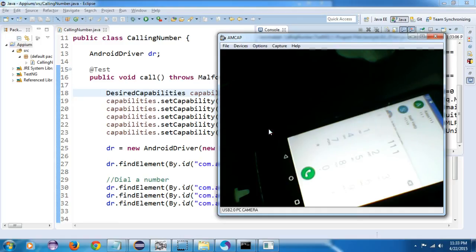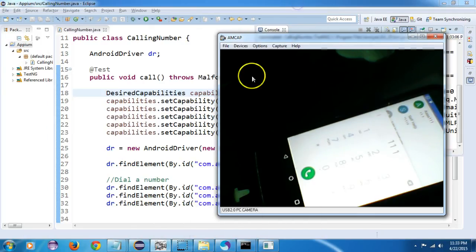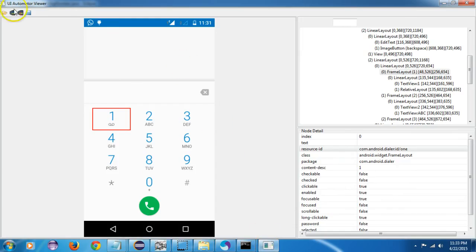Yes, you have seen, it has clicked 3 times. It is here. Now we have to click on this green button so that we can make a call. So I will stop my Appium. Sorry guys. I will go to UI Automator and take the screenshot.